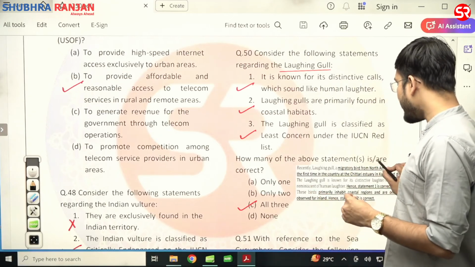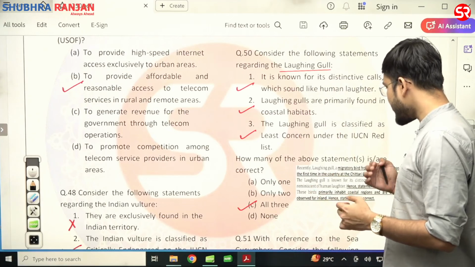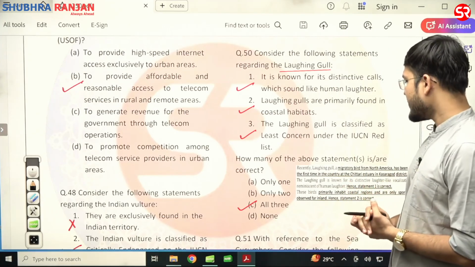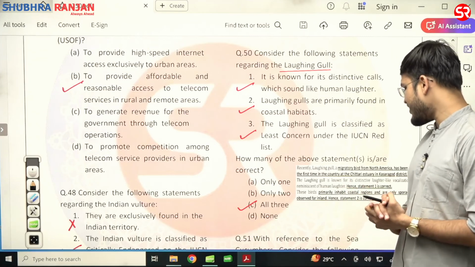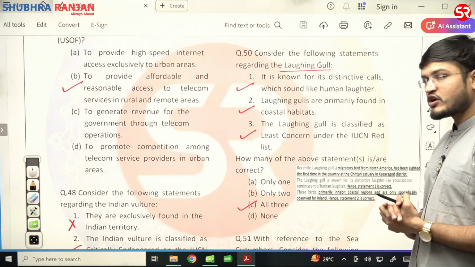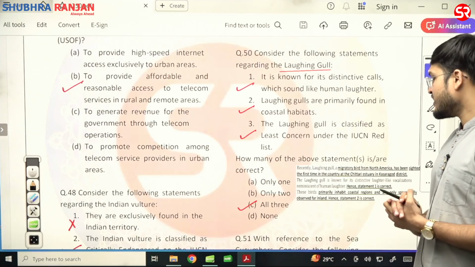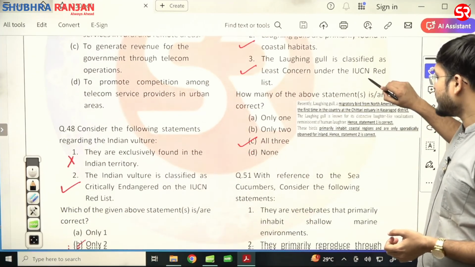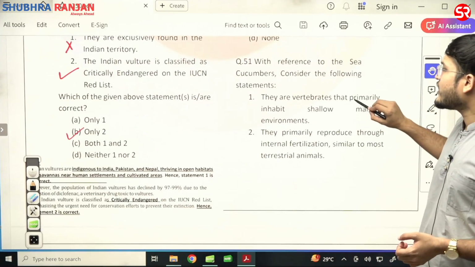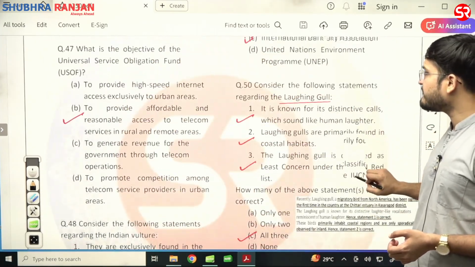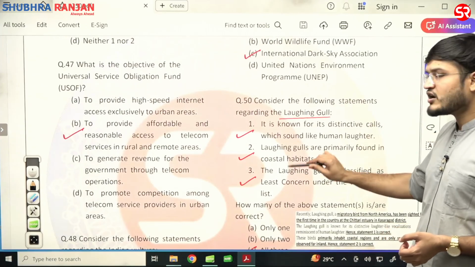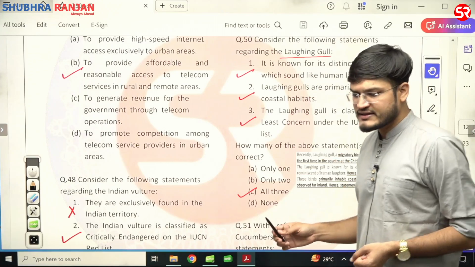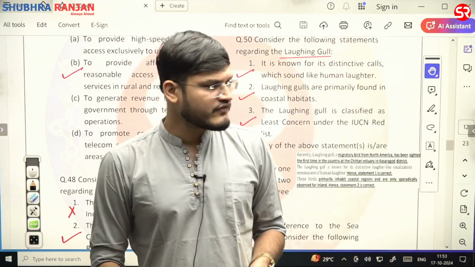Recently, laughing gull, a migratory bird from North America, has been sighted for the first time in the country at the Chittari estuary in the Kasaragod district. Laughing gull is known for a distinctive laughter-like vocalization reminiscent of human laughter, and these birds primarily inhabit coastal regions and are only sporadically observed inland. Now with respect to this, we have completed 50 questions. Here, all three statements are correct, so all three is the right answer. Question number 50 is done.